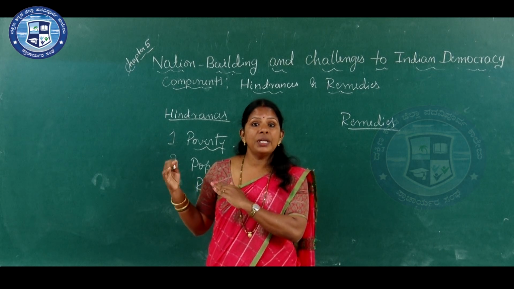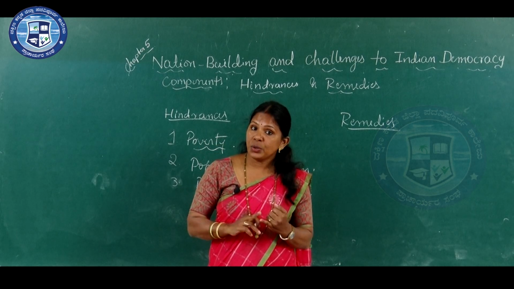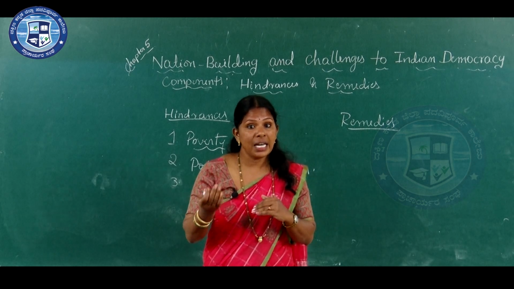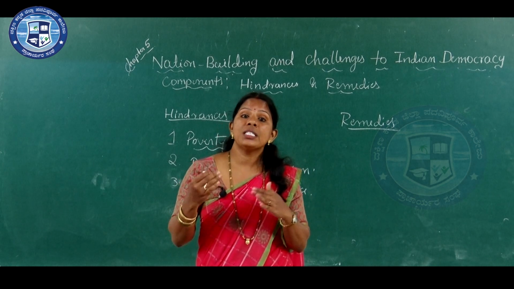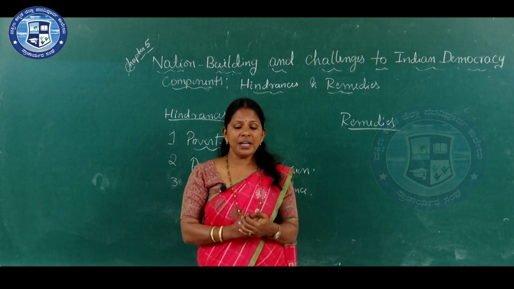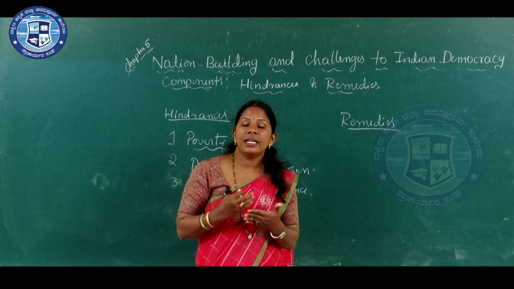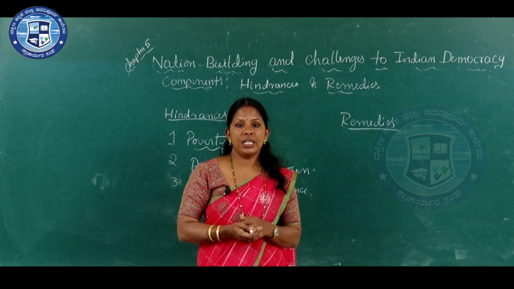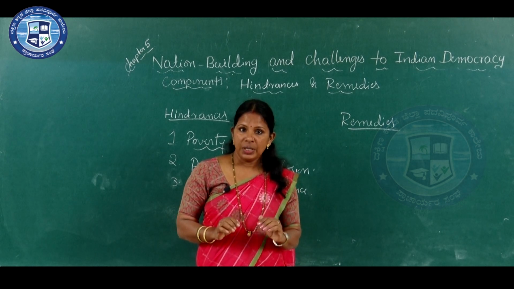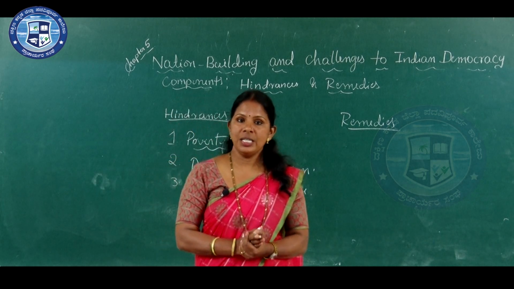In the underdeveloped regions, separatist tendencies increase. Due to this, many states are facing the problem. When the separatist tendencies are increasing, they are arguing for separate states. For example, this problem is there in Maharashtra, that is Marathwada and Vidarbha, and also in Koraput and Kalahandi in Odisha, and the Gurkha hill areas are also suffering from this problem. So, regional imbalance is also one of the hindrances for nation building.